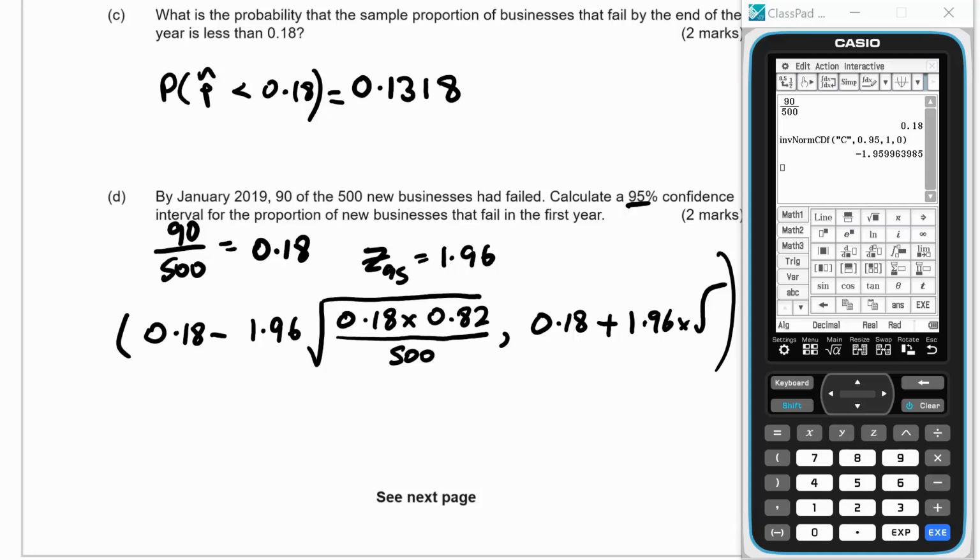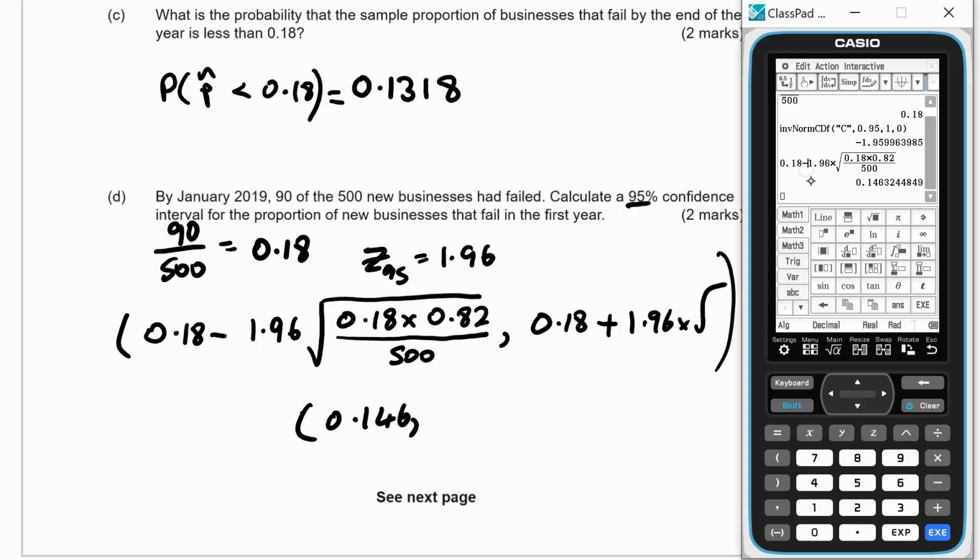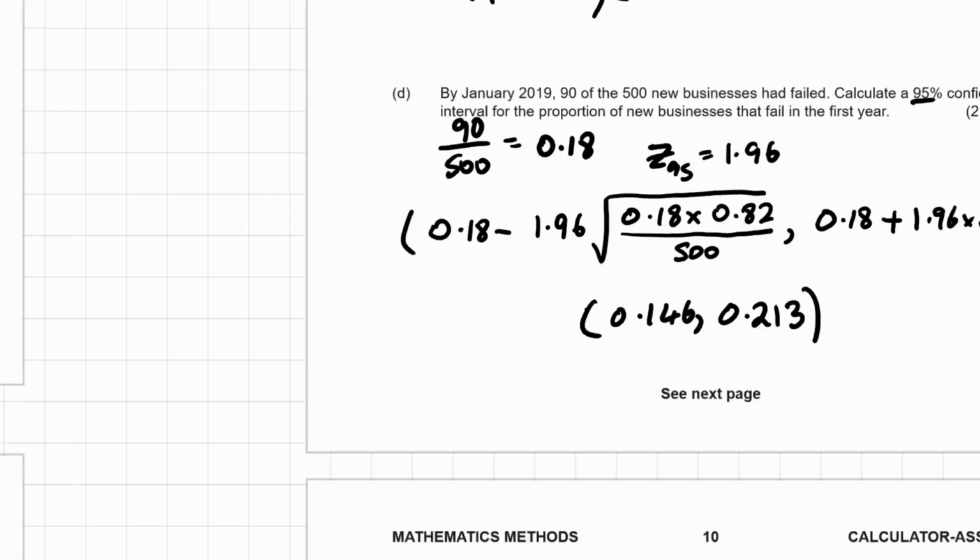So 0.18 take away 1.96 times the square root of 0.18 times 0.82 over 500 gives me 0.146. And then we want the same thing, but with a plus. 0.213.